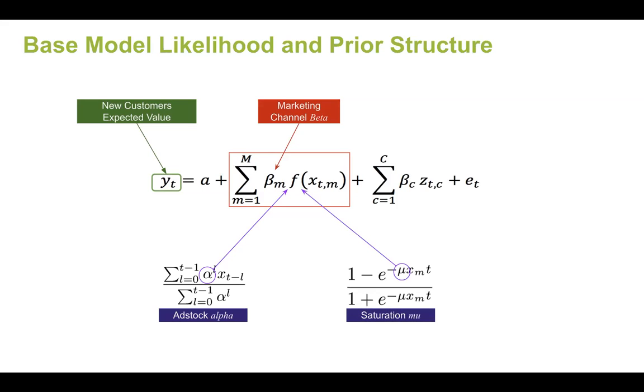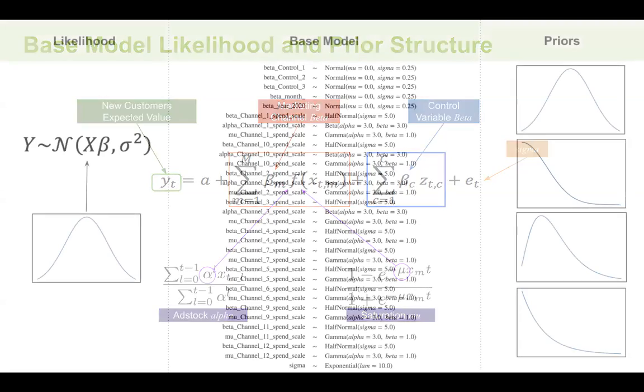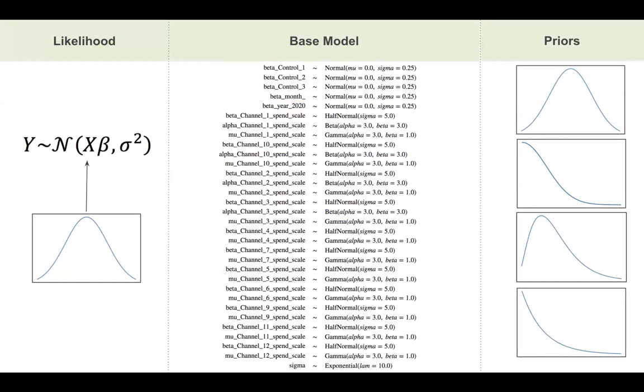We need a prior for our mu parameter that controls the saturation curve that we fit for each channel. We're also going to need to set priors on the betas for our control variables, and then we'll need a prior for our noise term, which plugs into our likelihood.